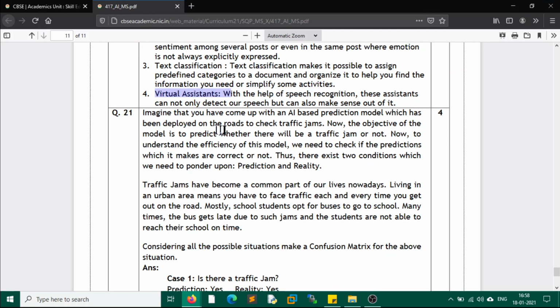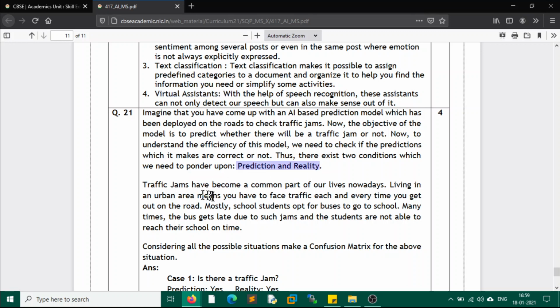Question number 21. Imagine that you have come up with an AI based prediction model which has been deployed on the roads to check traffic jams. The objective of the model is to predict whether there will be a traffic jam or not. To understand the efficiency of this model, we need to check if the predictions it makes are correct or not. Thus there exist two conditions which we need to ponder upon: prediction and reality.